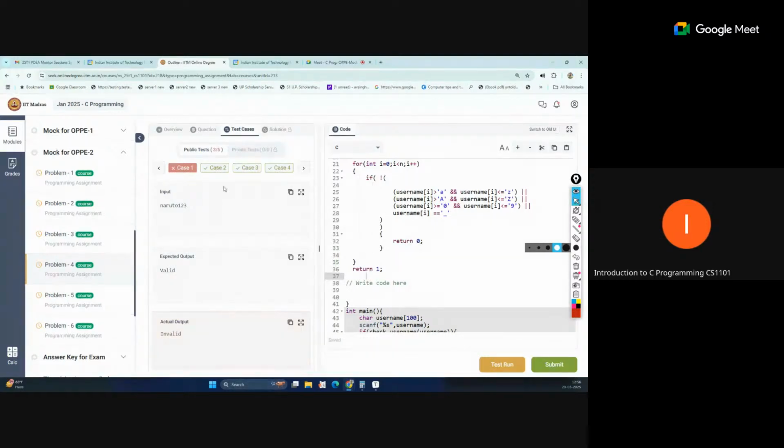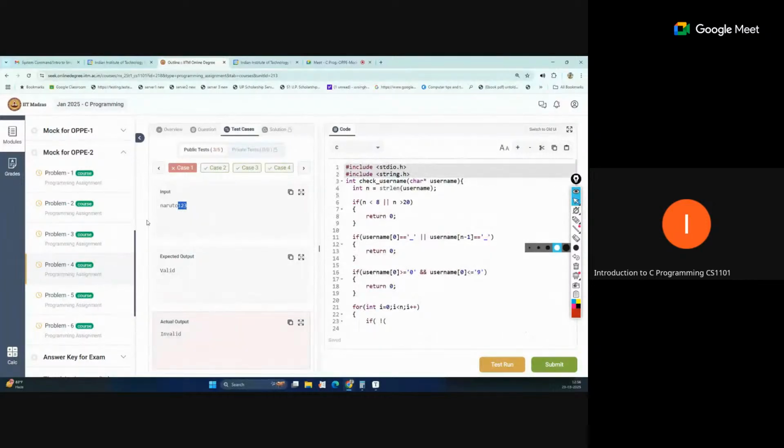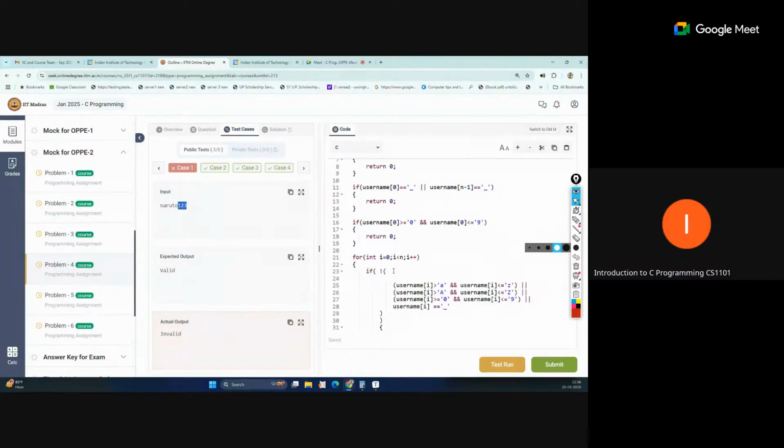Oh, this one, all cases passed, but this one is incorrect. Why? Okay, so that is 03, 1, 2, 3, 4, 5, 6, 7, 8, 9. This is fine, this should be valid. Why is this written invalid?